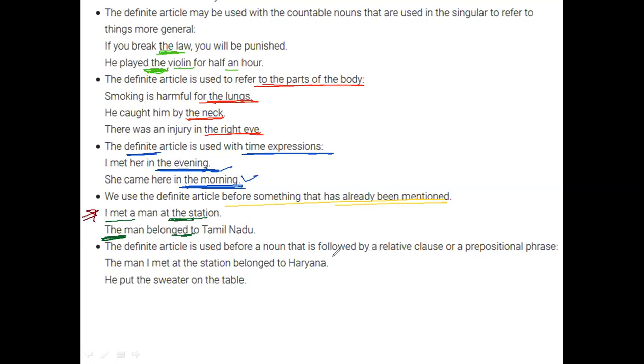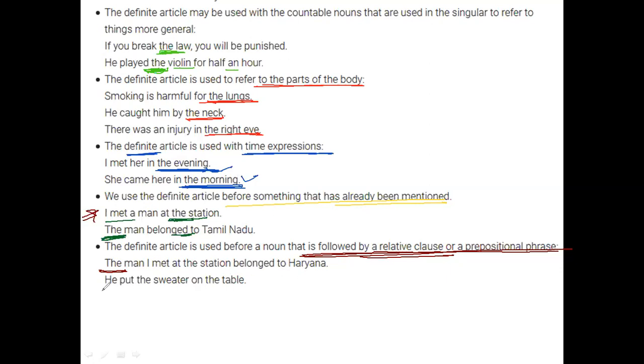Then it is followed by a relative clause or prepositional phrase. Very important, and this is used maximum times. The man I met at the station belonged to Haryana. In the next class, we'll see how passive and active voice work, so we make sure that the terms we use in passive belong as well to active. So this is something like a relative clause, depending upon the clause of the sentence. So the man I met at the station belonged to Haryana.